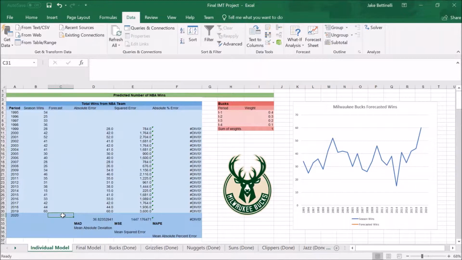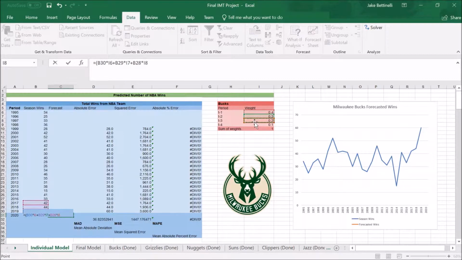As you can see by our red weight table, we have chosen to use 4 periods, each with their own temporary arbitrary weight. Now for the Excel formula which we use to calculate the weighted moving average. We will be taking the previous period and multiplying it by its respective weight. We will continue this process throughout. So 2018, or period T minus 2, is multiplied by 30%, 2017 by 20%, and finally 2016 by 10%.